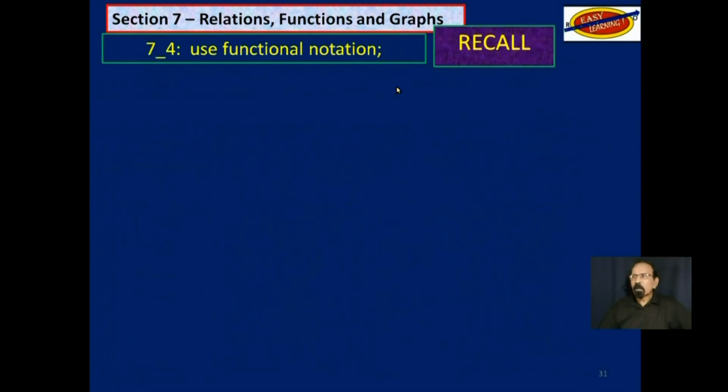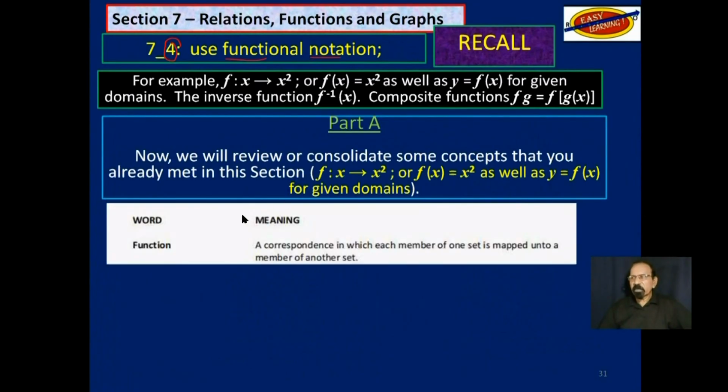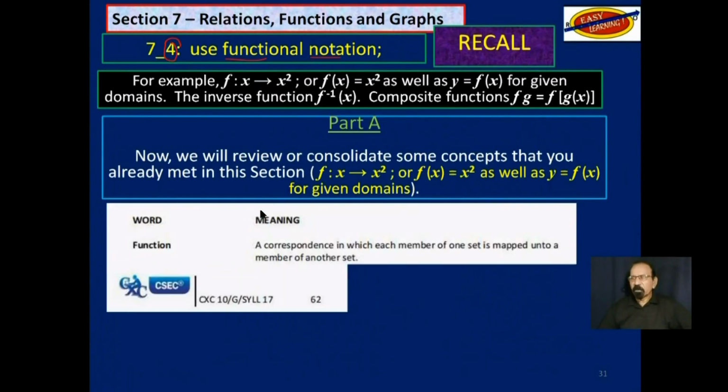Now recall in the last video where we had to use functional notation, we came across this definition from your syllabus, which says that a function is a correspondence in which each element of one set is mapped onto a member of another set. That's from your syllabus.